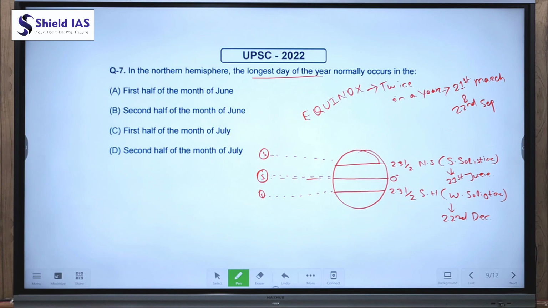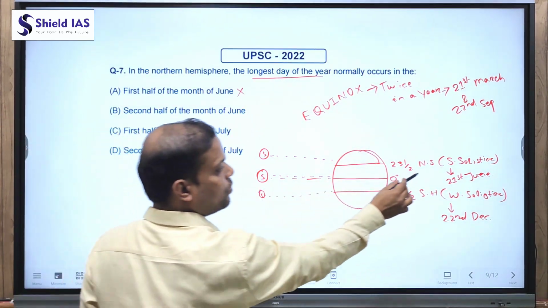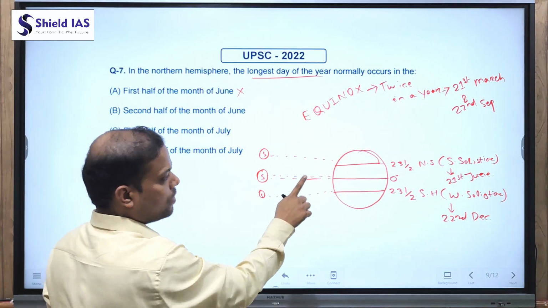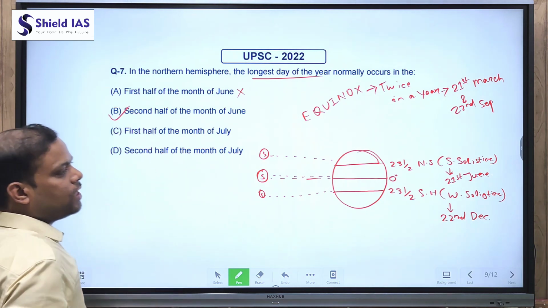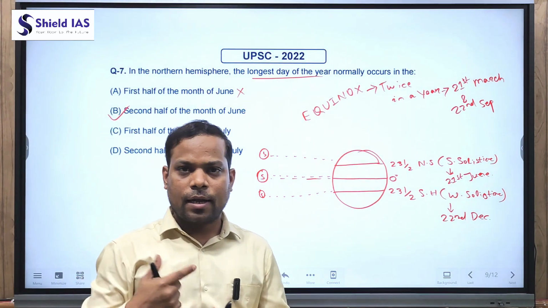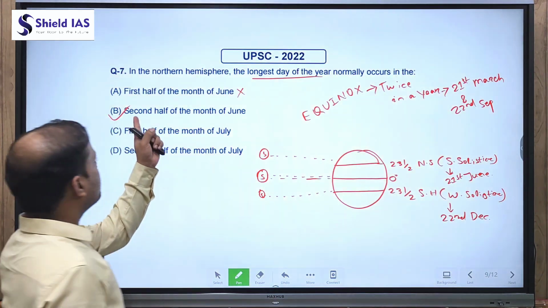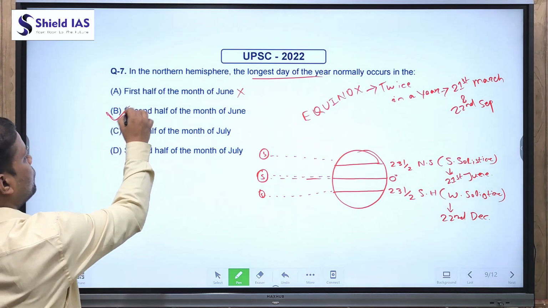Now read the statement. First half of the month of June. This is incorrect because on 21st June the sun is directly overhead at the Tropic of Cancer. Second half of the month of June, yes, this is correct, because 21st June may be one day ahead or one day back. So 21st June means second half of the month of June. So B is the correct answer.